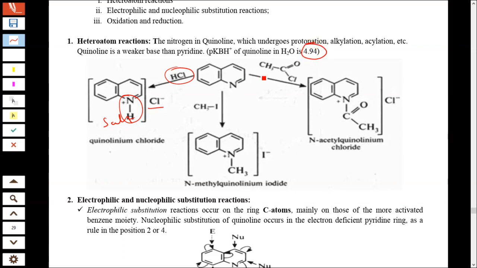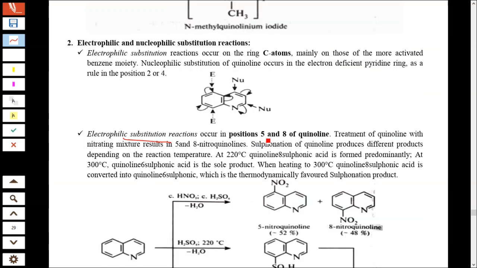It's acidic. With CH3I, you will get a CH3 directly attached to the nitrogen. Here you see acylation. Sorry, electrophilic substitution occurs at the 5th and 8th positions, whereas nucleophilic substitution occurs at the second